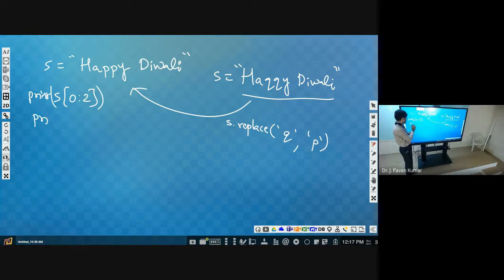Print S of last two characters. What is L? You have to calculate the length, then L minus 2. Directly we can use minus 2 without calculating the length, isn't it? Minus 2 means the second character, the last but one character, starting from that up to the end. That means the last two characters will be printed. Correct?